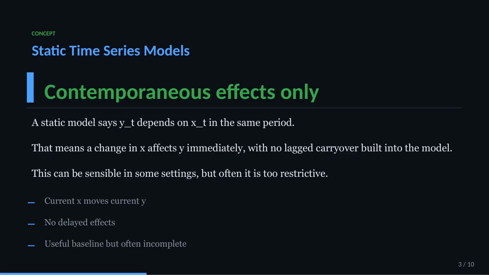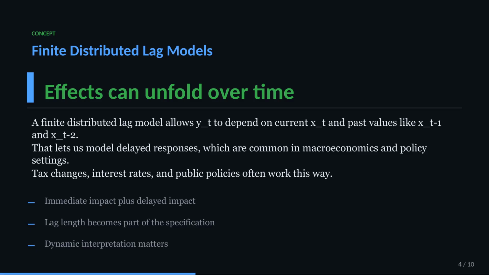That is why finite distributed lag models matter. In an FDL model, yt depends on xt and on lagged values, like xt minus 1 and xt minus 2. This lets us describe dynamic adjustment. A tax change today may affect behavior immediately, then continue to affect it next year and the year after that.